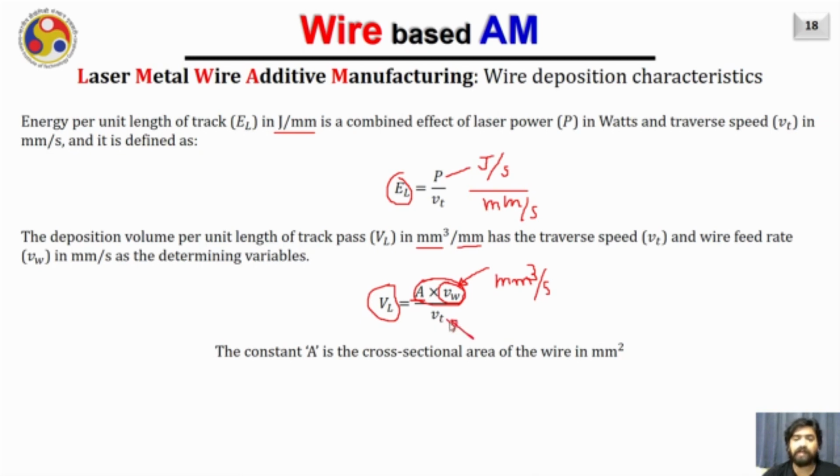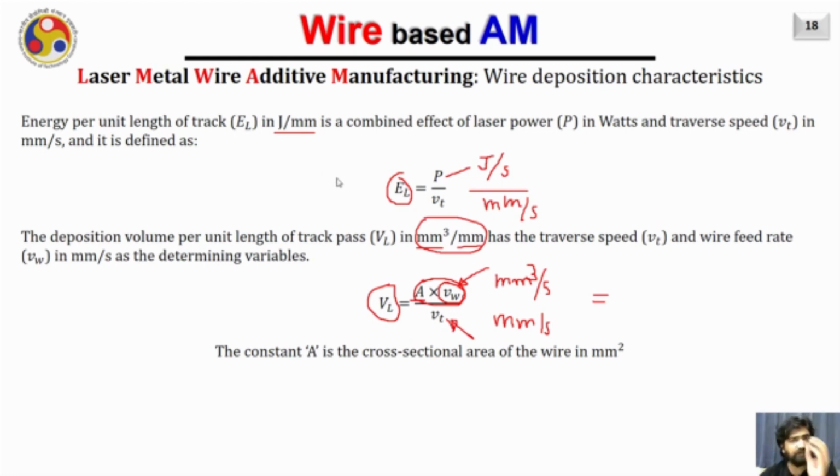Similarly, on the bottom side, the travel speed is given, and we know the unit of the traverse speed will be mm per second. That is why this ratio comes to be mm cube per mm, and it is nothing but the volume deposited per unit length of the track. So we have two parameters.